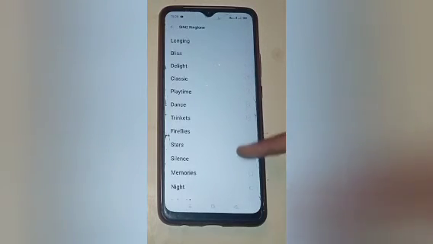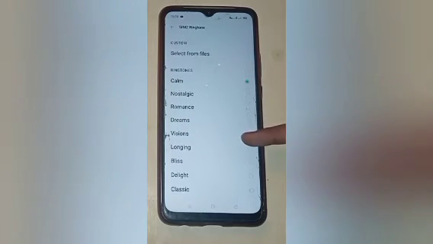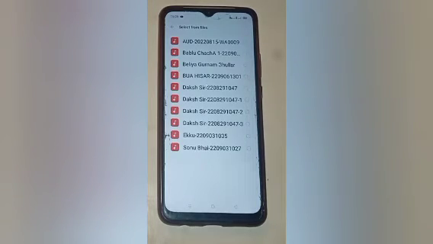You will set or change ringtone from here, but if you want to set download ringtone, so click on select from files option. Then here you will see some call recordings and some downloaded song. Here you will see, so click on that.